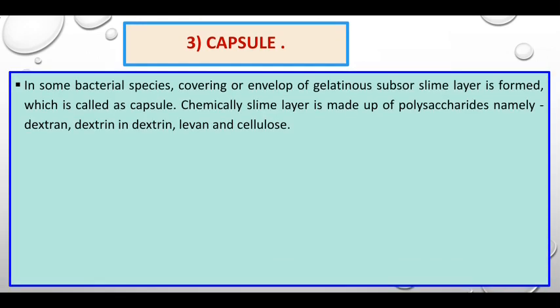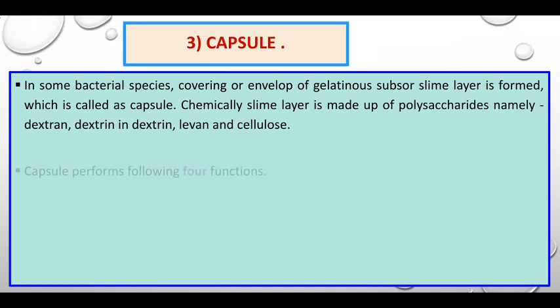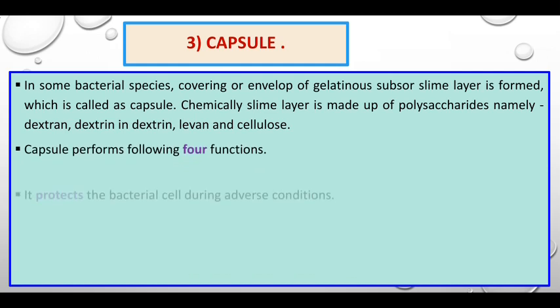In some bacterial species, a covering or envelope of gelatinous substance, a slime layer, is formed, which is called the capsule. Chemically, the slime layer is made up of polysaccharides, namely dextran, dextrin, levan and cellulose. The capsule performs the following four functions.